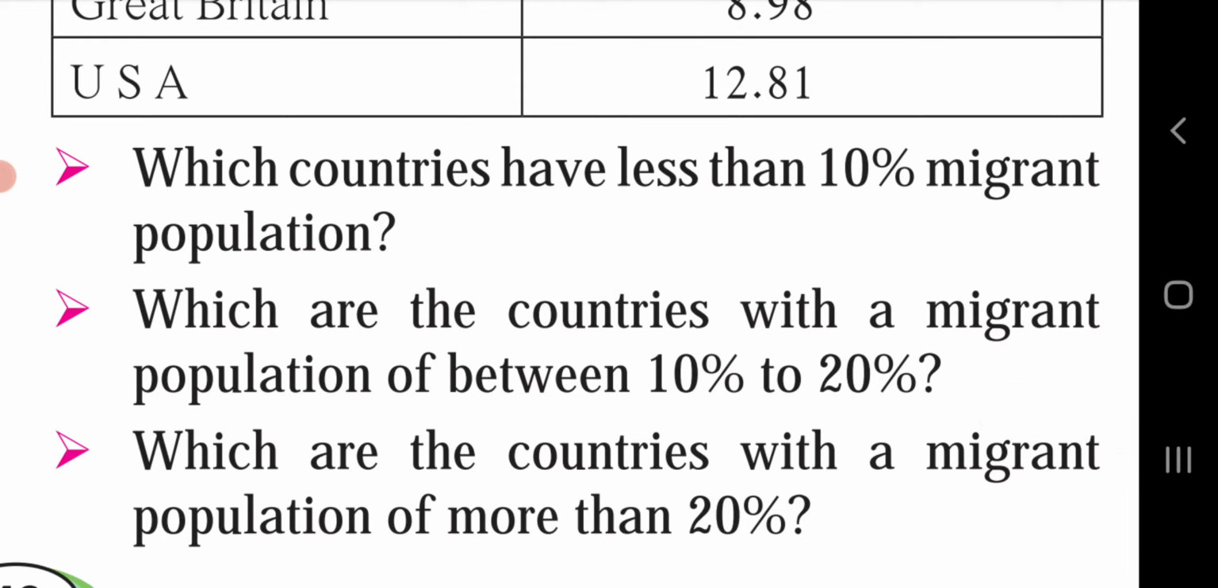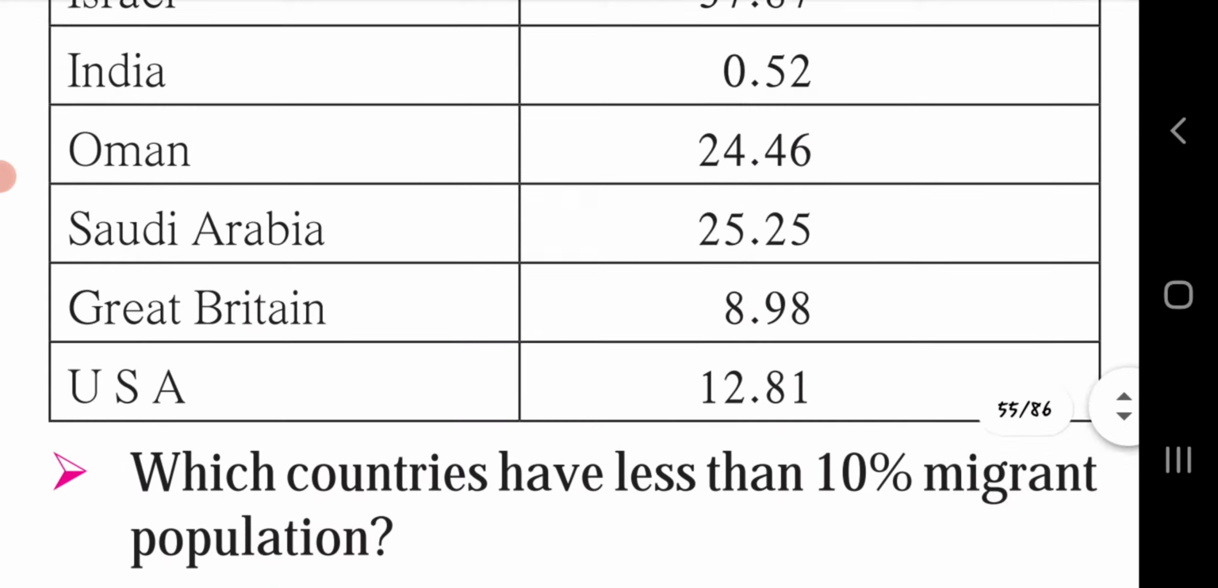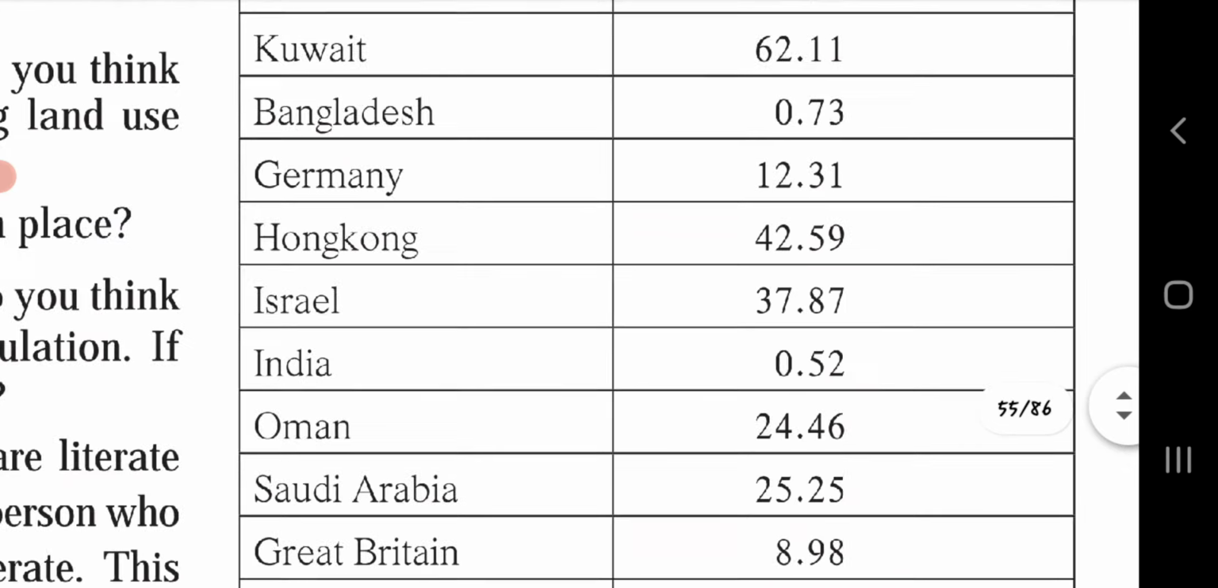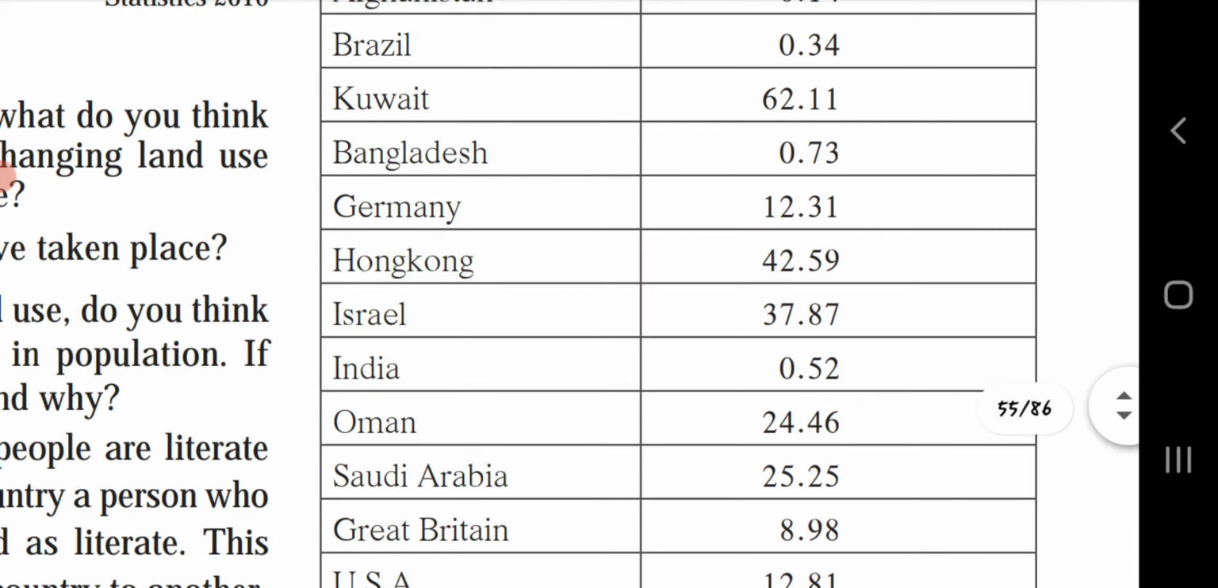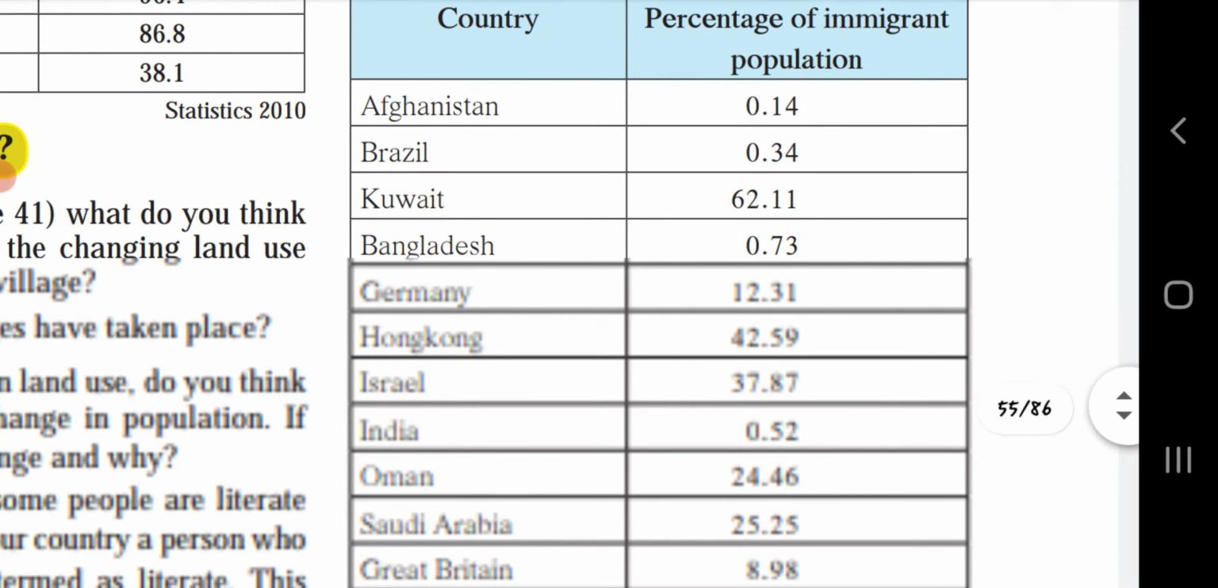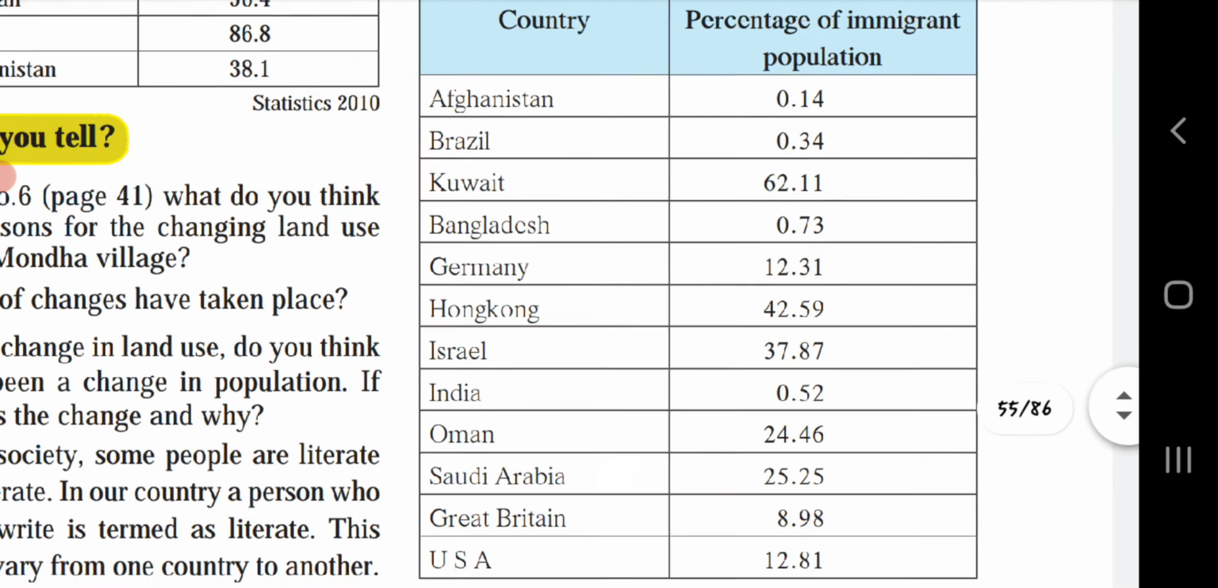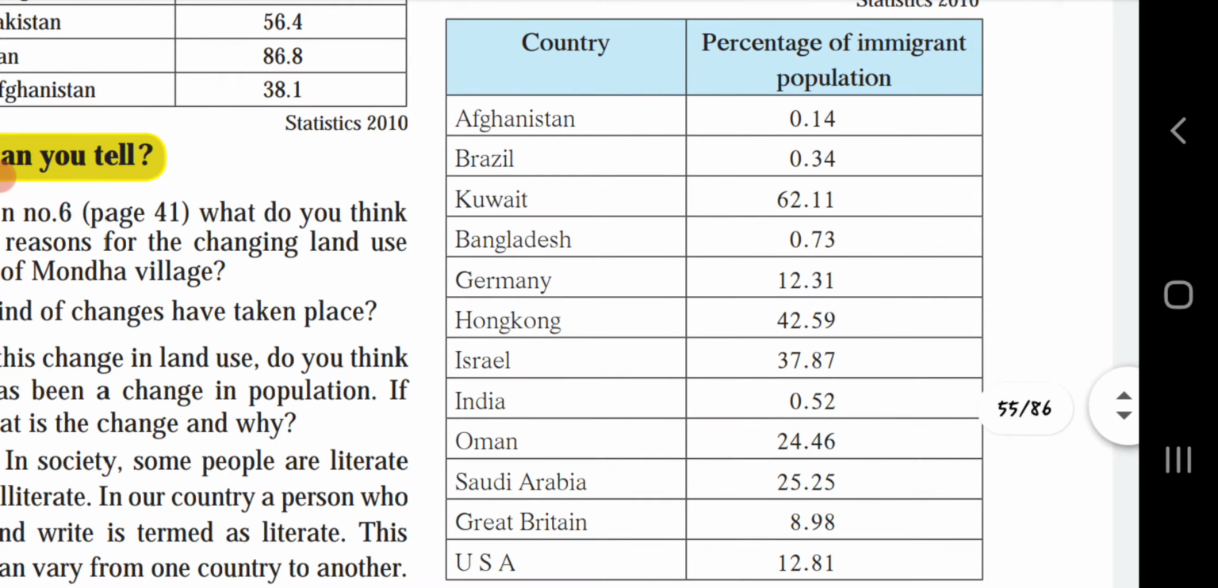Which countries have less than 10% migrant population? If you observe the countries, now you can give the answer. The countries which have less than 10% migrant population are Afghanistan, Brazil, Bangladesh, India and Great Britain. Here the percentage is below 10%.